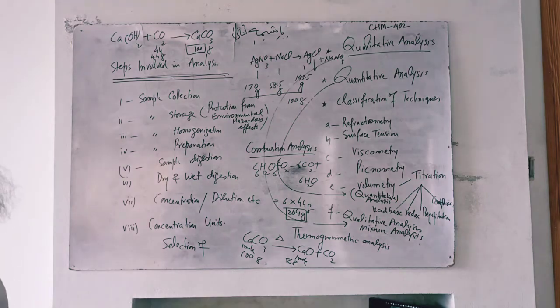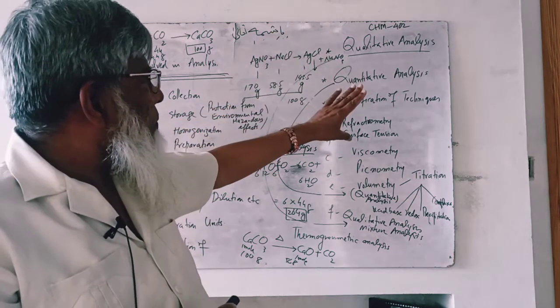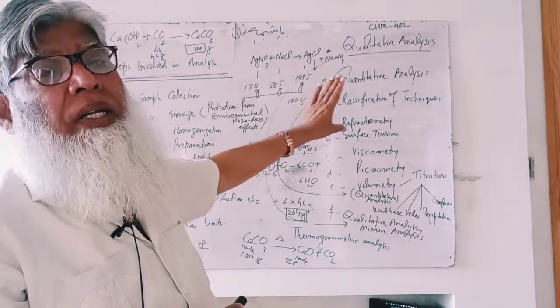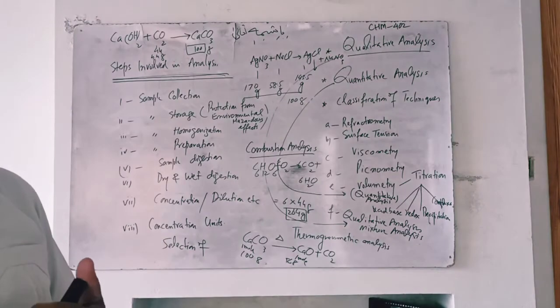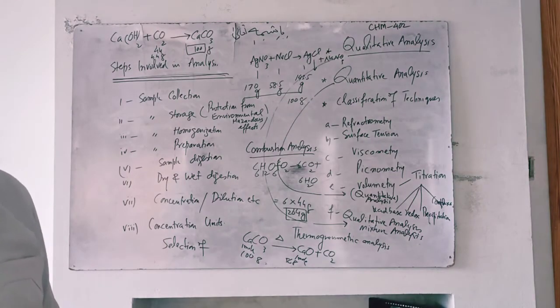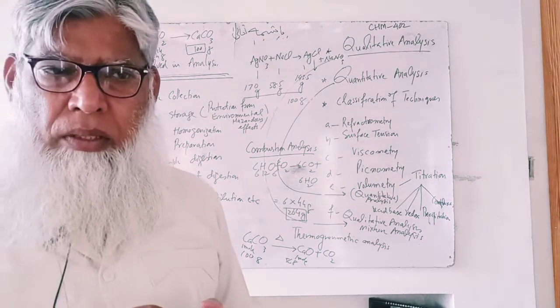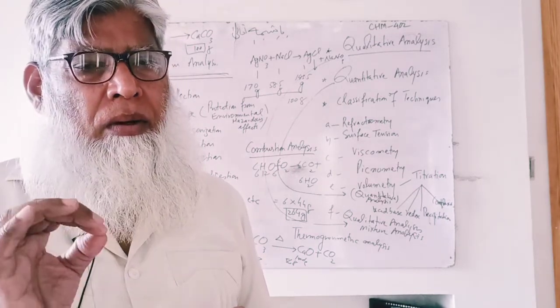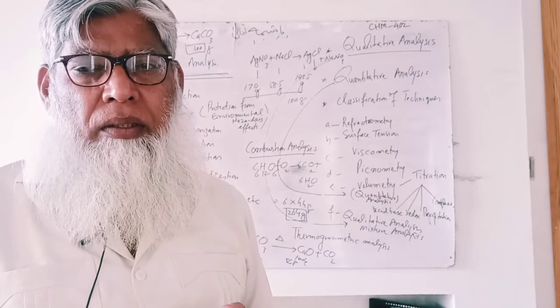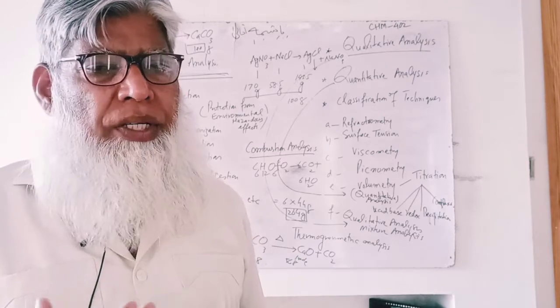So in this way, by qualitative analysis and quantitative analysis, we may determine the kind of elements, the quality of elements, and the amount or quantity of each element.